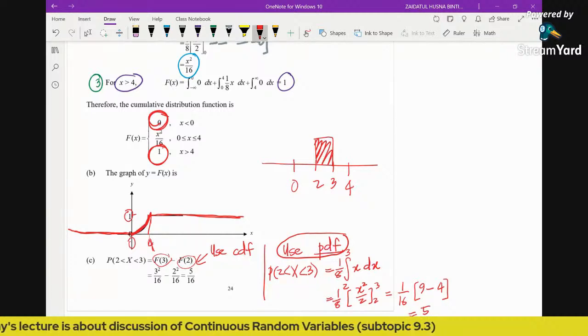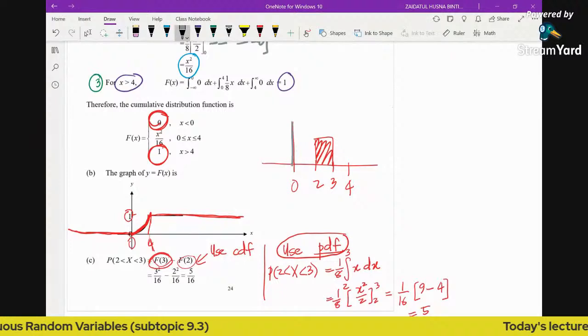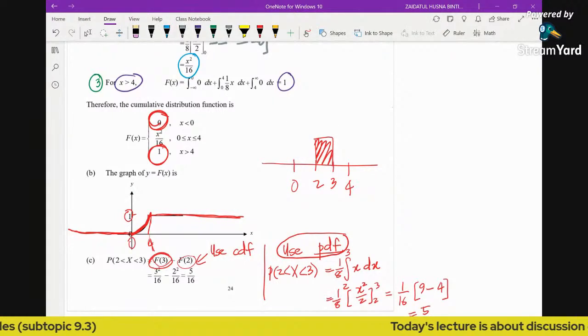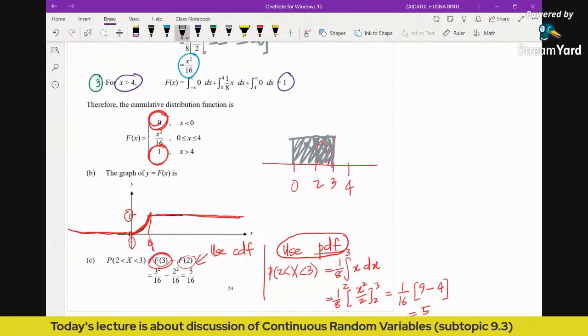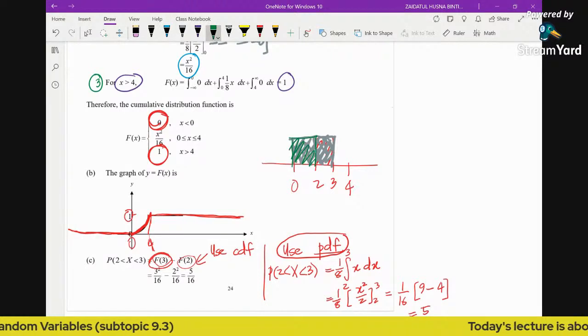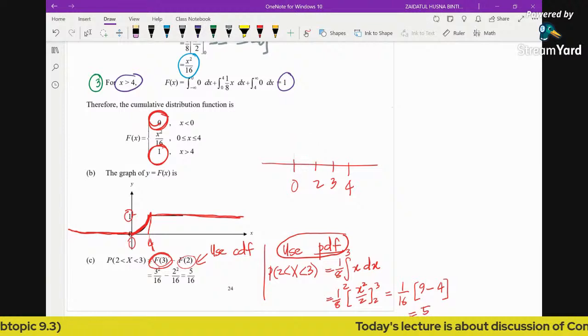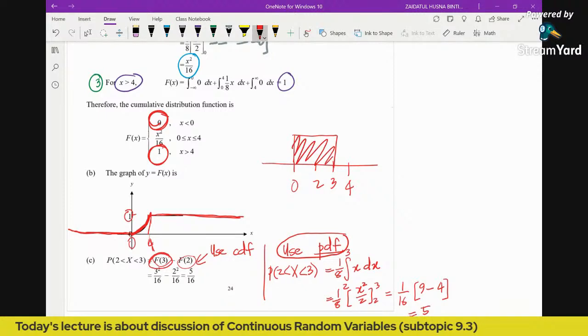Basically, we can obtain F(3) by finding the cumulative probability, which means you find the total up to here, F(3), and then you subtract the part that you don't want, F(2). Then you will get this red shaded region. So again, if I redraw, this is F(3) minus F(2).